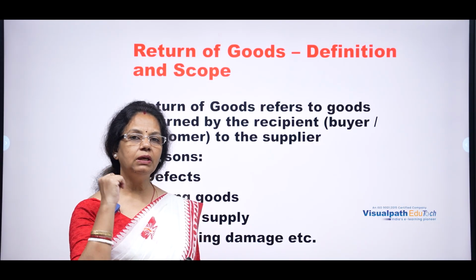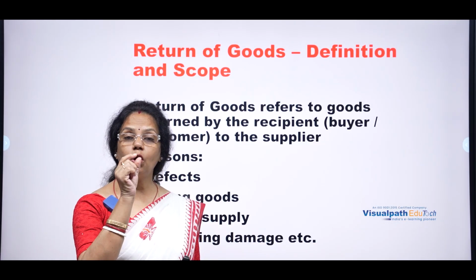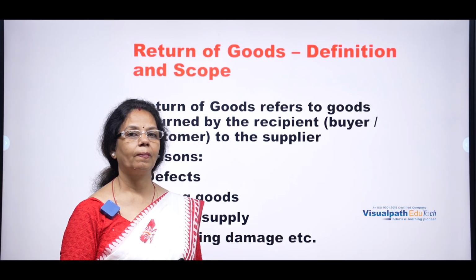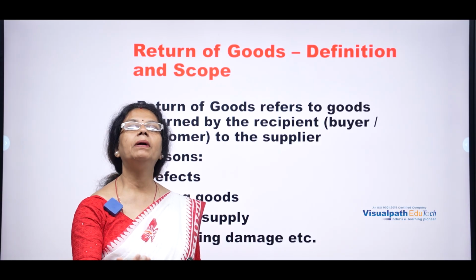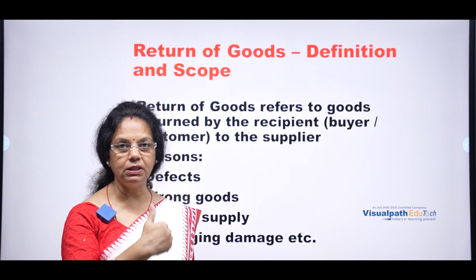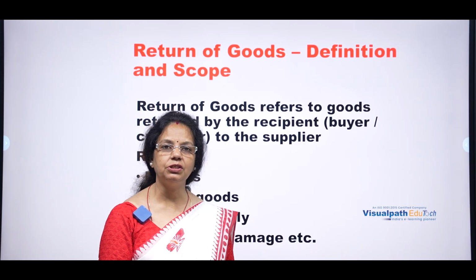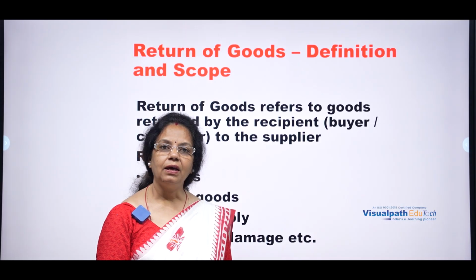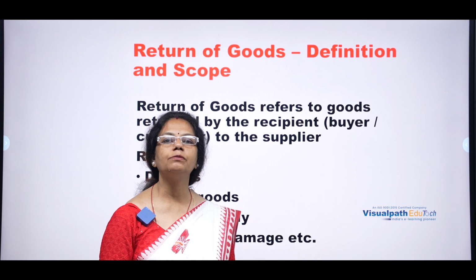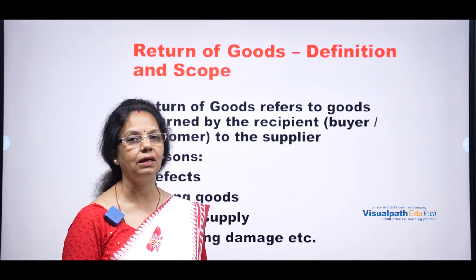In case of the return outward, going outside, it always comes under purchasing of goods. When we purchase certain commodities for my company, if there is any damage, any defect, or it is not according to my order, then I have to return that commodity to the supplier once again.